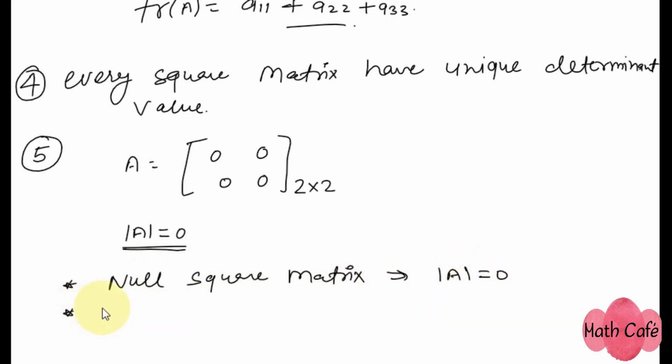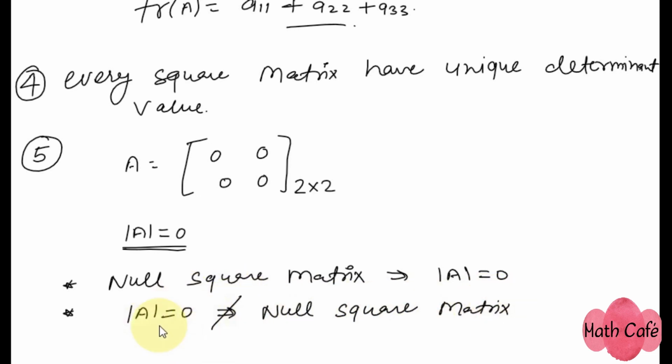All right. And the second point is the important point. If for any matrix the determinant value is 0, then can I say that this matrix will be a null matrix? Can I say that this matrix will be only a null square matrix? No, I cannot say, because for any other matrix the determinant value can be 0. All right, so this one is the important point.